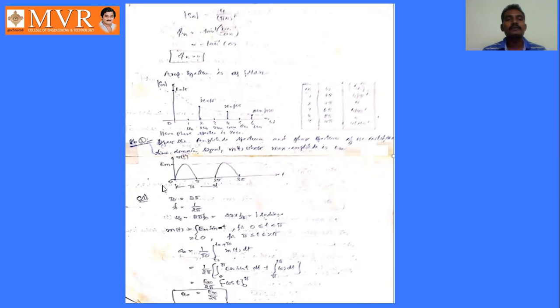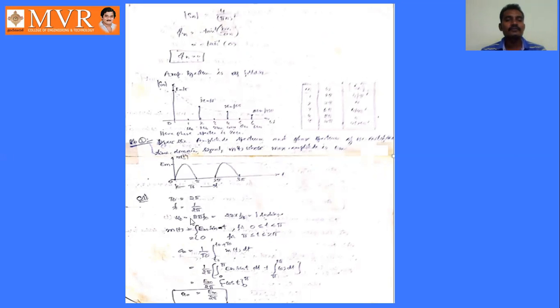So here the time period will be from 0 to 2 pi. So the time period T naught is 2 pi seconds. During the positive half of the cycle the waveform will exist, and during the negative half of the cycle its value is 0, it does not exist. After finding the time period, we have to find the fundamental frequency, f naught equal to the reciprocal of T naught, so 1 by T naught, that is 1 by 2 pi hertz.